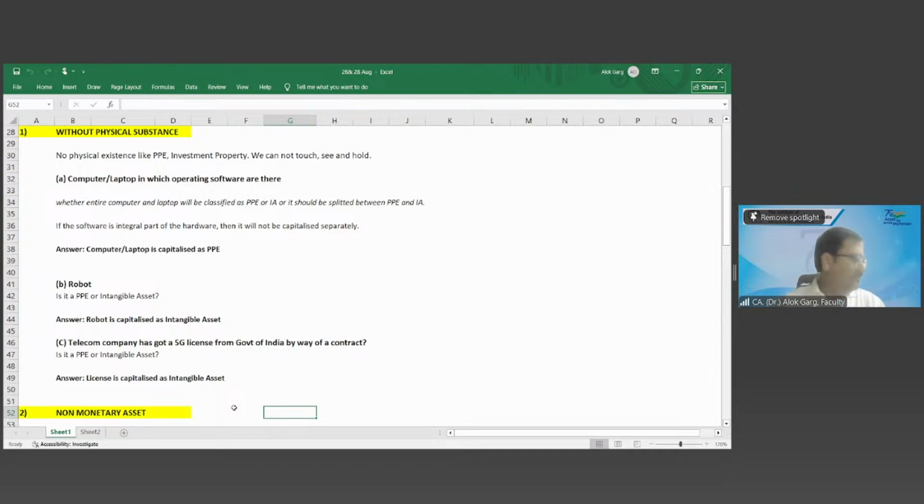Sir, in the case of a robot, it is not like computers and laptops where the software forms an integral part of the hardware.